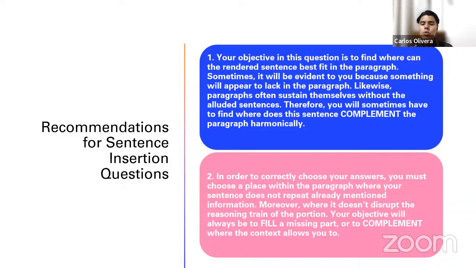Moreover, you should include it where it doesn't disrupt the reasoning train of the passage. Your objective will always be to fill a missing part, as I told you in the first case, or to complement where the context allows you to. That is the idea. You fill a missing part or you complement when the passage seems to be sustainable without the extra sentence. You just have to complement where the reading passage allows you to do it harmonically.